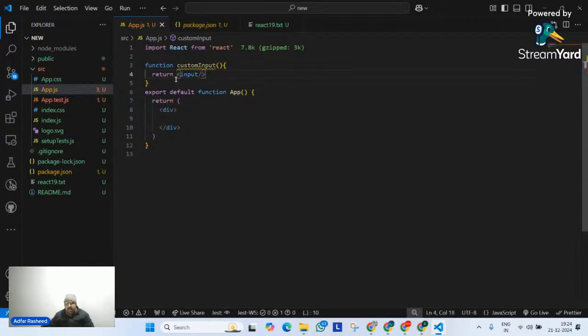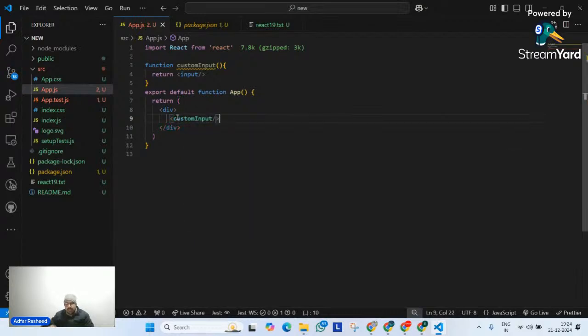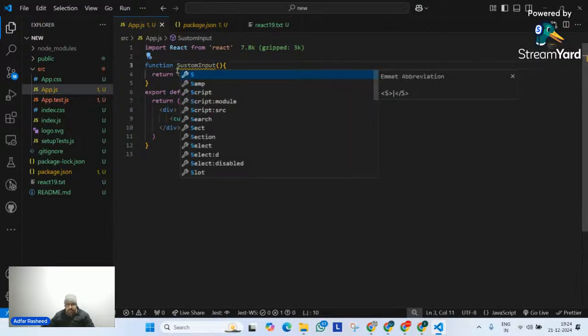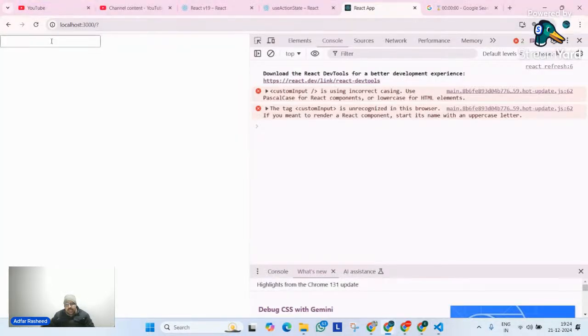And now what I will do is I will simply go here and call my custom component. So let me call my CustomInput like this. Perfectly fine. And although, let me make it capital. Perfect. Now if I go here and if I try to see, you can clearly see input field.